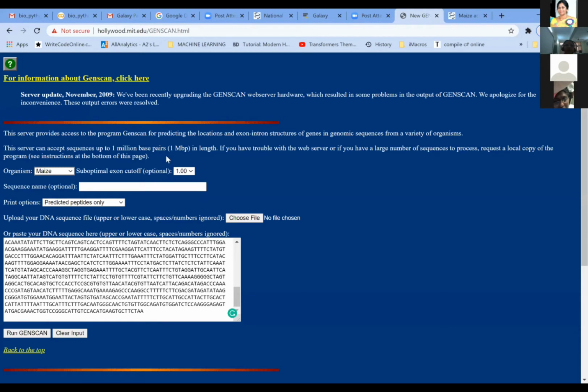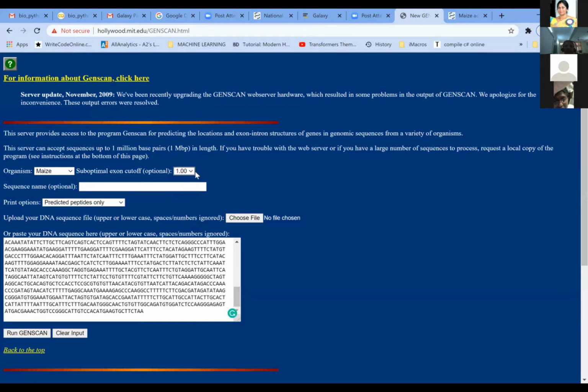And here, if you see, there is one more option which is given, that is the suboptimal exon cutoff. There are a lot of selections given here. So what is the reason that so many selections are there? This is to indicate the probability of finding the exon in the particular gene sequence. By default, for all practical purposes, we are using only the value of 1.